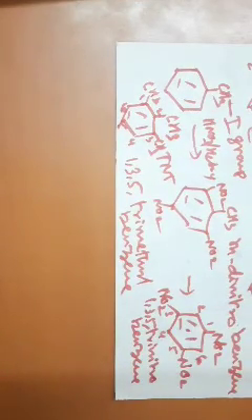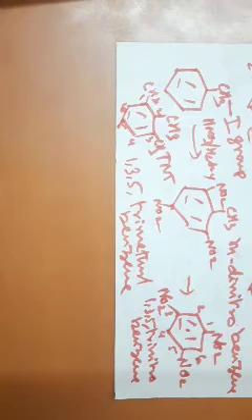So how can you prepare these compounds, namely 1,3,5-trimethylbenzene and 1,3,5-trinitrobenzene? The condition is you must employ aromatic electrophilic substitution. The major method of preparation is from aromatic electrophilic substitution reaction.